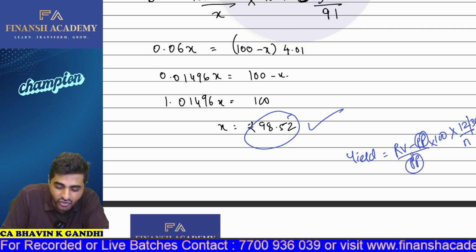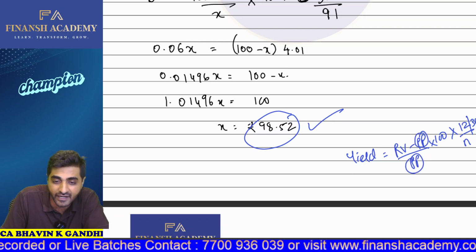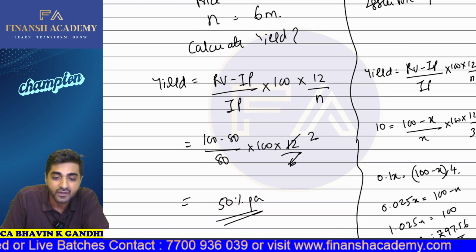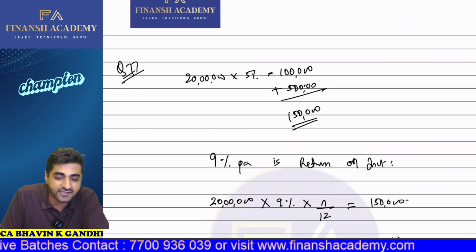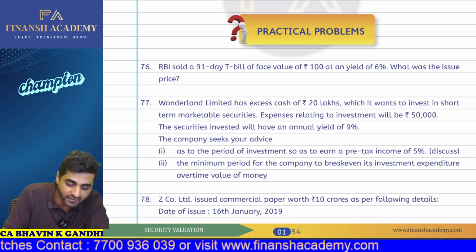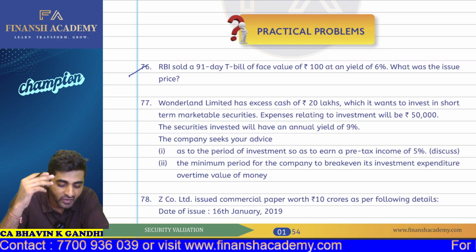Now we need to calculate the issue price. So let that be X and we solve it. We get 98.52. Okay. Then my dear students, let us do another question, which will be question number 77.